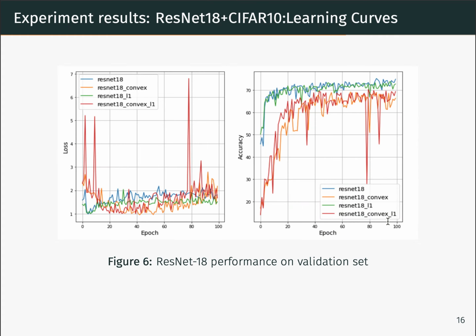As we can see, the inner convex specification ended up with lower accuracy. However, with L1 regularization, it helped to achieve 95% of sparsity. This is almost the state-of-the-art result.